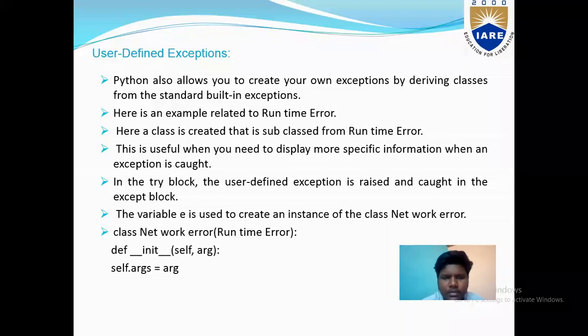This is useful when you need to display more specific information when an exception is caught. In the try block, the user defined exception is raised and caught in the except block. The variable is used to create an instance of the class NetworkError. Class NetworkError(RuntimeError): self.args = arguments.